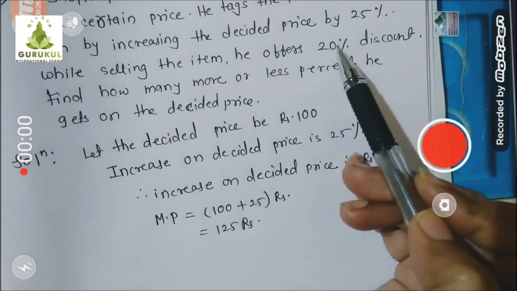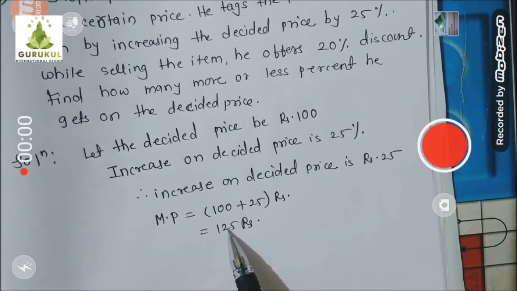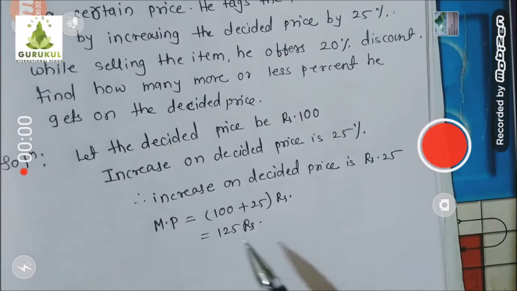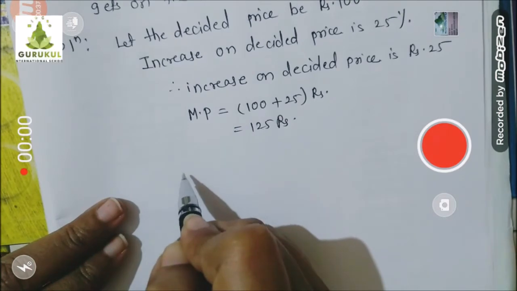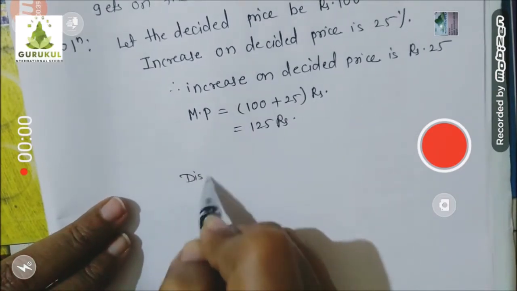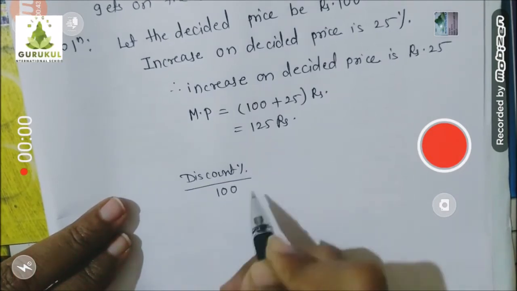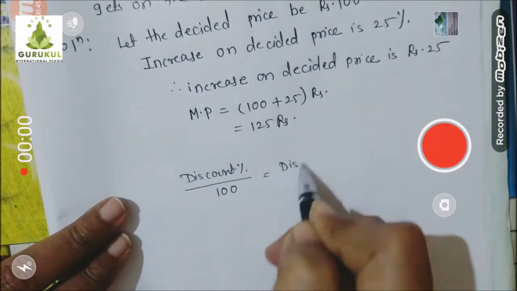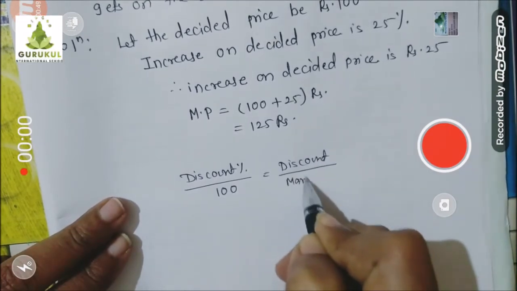So let's find out, children, if he is giving 20% discount on this mark price, actually how much rupees discount he is giving. You know very well how to find discount. So I will write our regular formula: discount percent upon 100 is equal to discount in rupees upon mark price.